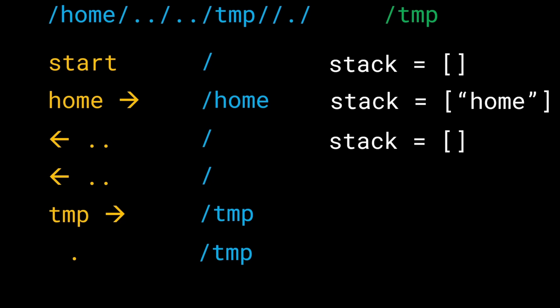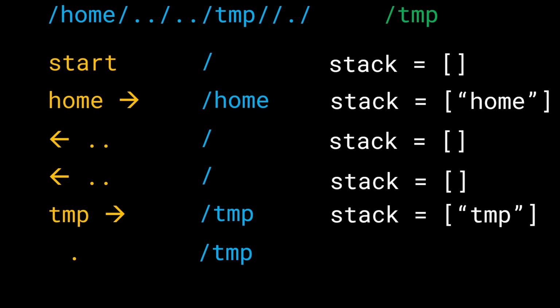All right, we get a dot dot once again, but the stack is already empty. What do we do? This is a special condition, and we have to say that if the stack is empty, you can't really pop anything, and we don't have to pop either. We were at the root and will stay at the root. So the stack remains as is. Then we have tmp. So what do we do next? This is a directory, so we append it. We push this value on the top of the stack. Now we get a dot. What does that mean? That means whatever directory you are at, stay there. In other words, the stack remains unchanged.